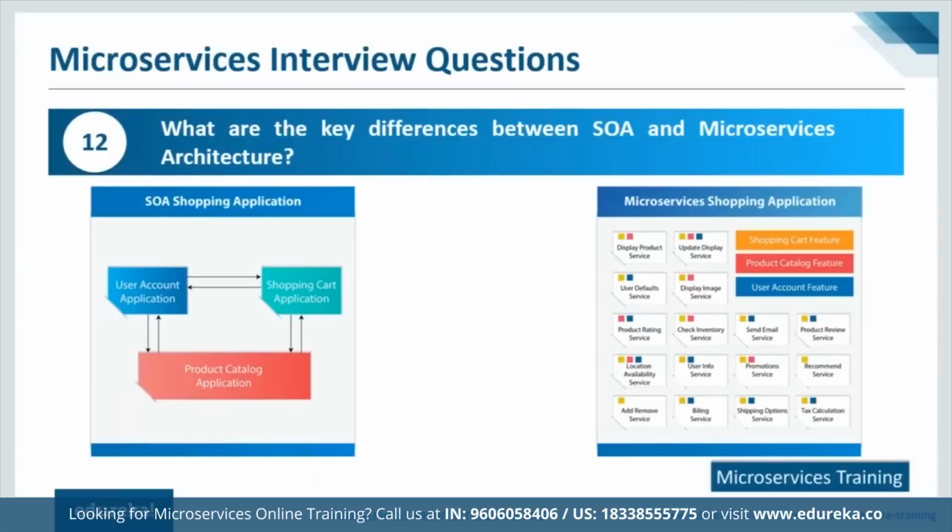Now, these are the three common things that you need. You have a user account application, a shopping cart application, and a product catalog application. Now, what happens is inside these applications, you would be having minor services. So what microservices does is it just goes ahead and has three features, that is a shopping cart feature, product catalog feature, and a user account feature.